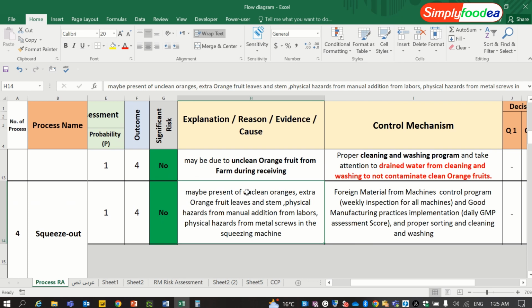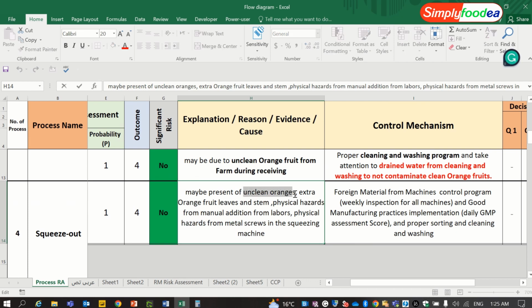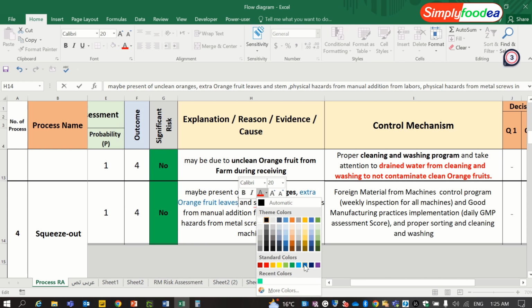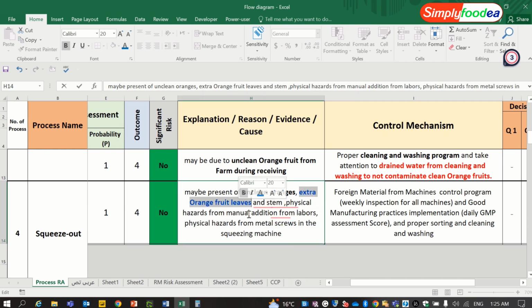Maybe the presence of unclean orange, this is the first physical hazard. Extra orange fruit leaves, this is the second part. Leaves and stem actually from the orange.